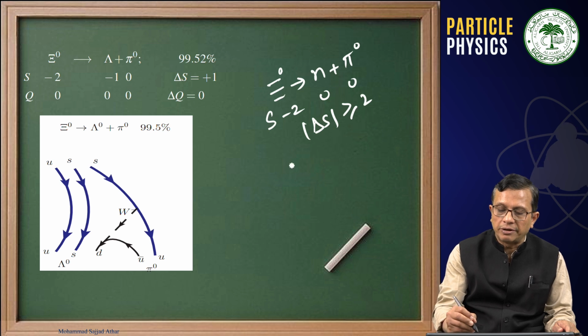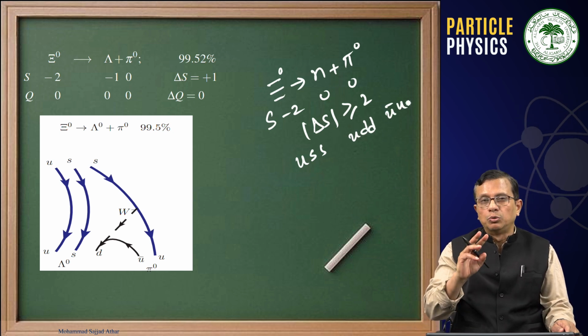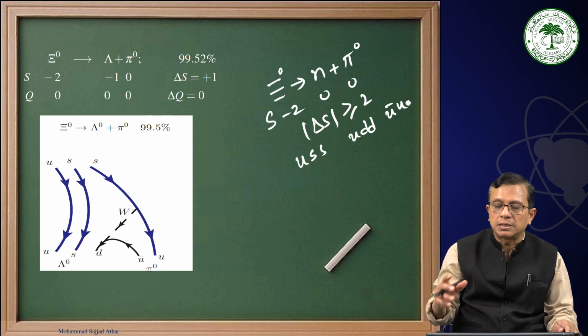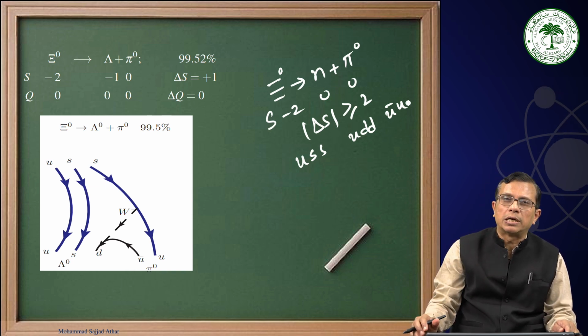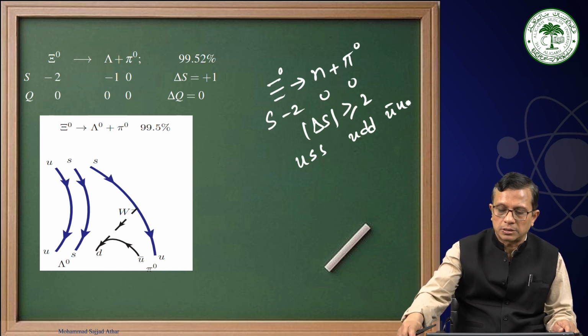And at the quark level, we see it by looking at this concept that cascade 0 is made up of USS quark, while this is UDD and this is U bar U. Therefore, you have to convert 2 strange quarks to 2 non-strange quarks, and that means you need 2 W exchange diagrams, and that will be a forbidden process.